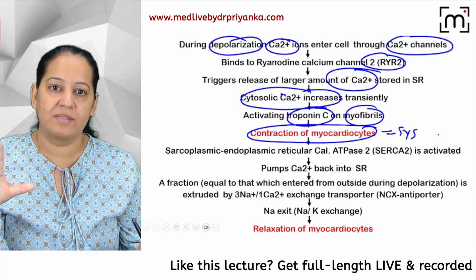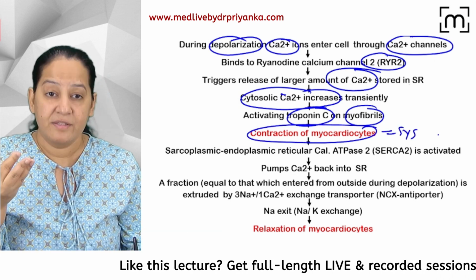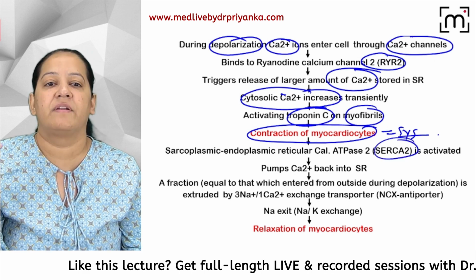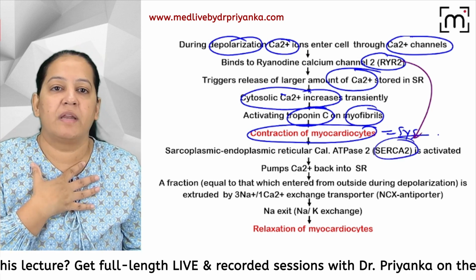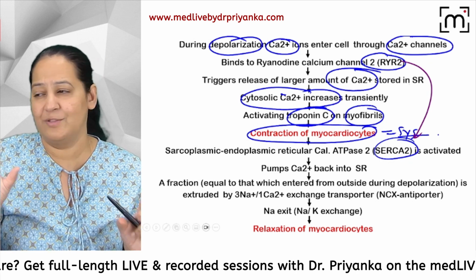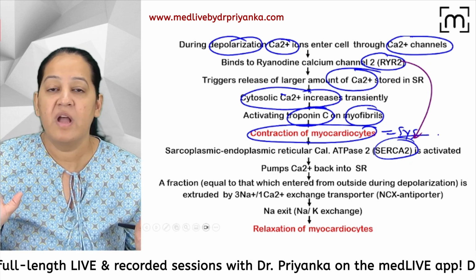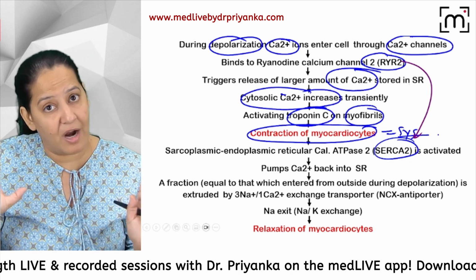Systole is done. Now we want to do diastole. So as soon as systole is done, SERCA gets activated. SERCA will say, whatever was given by RYR, give it back to me. 99%. We don't go by the percentage. This 1 and 99 are hypothetical percentages. I don't know the exact numbers, but we say a little amount or a large amount.